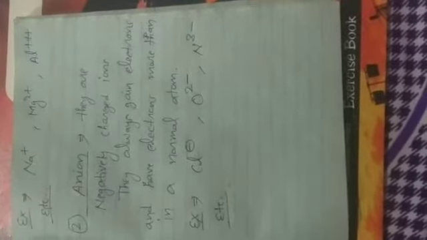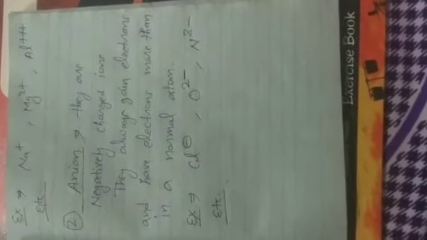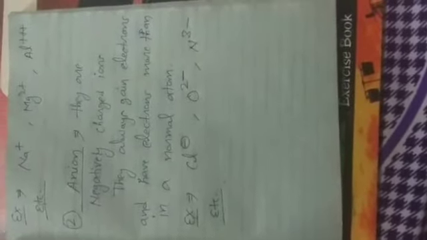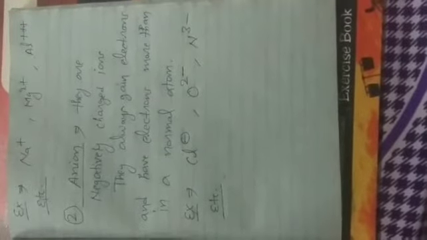Second is anion. They are negatively charged ions. They always gain electrons and have more electrons than in a normal or neutral atom. For example, Cl negative ion, the chloride ion. Next, oxygen 2 negative ion and nitrogen 3 negative ion, etc.